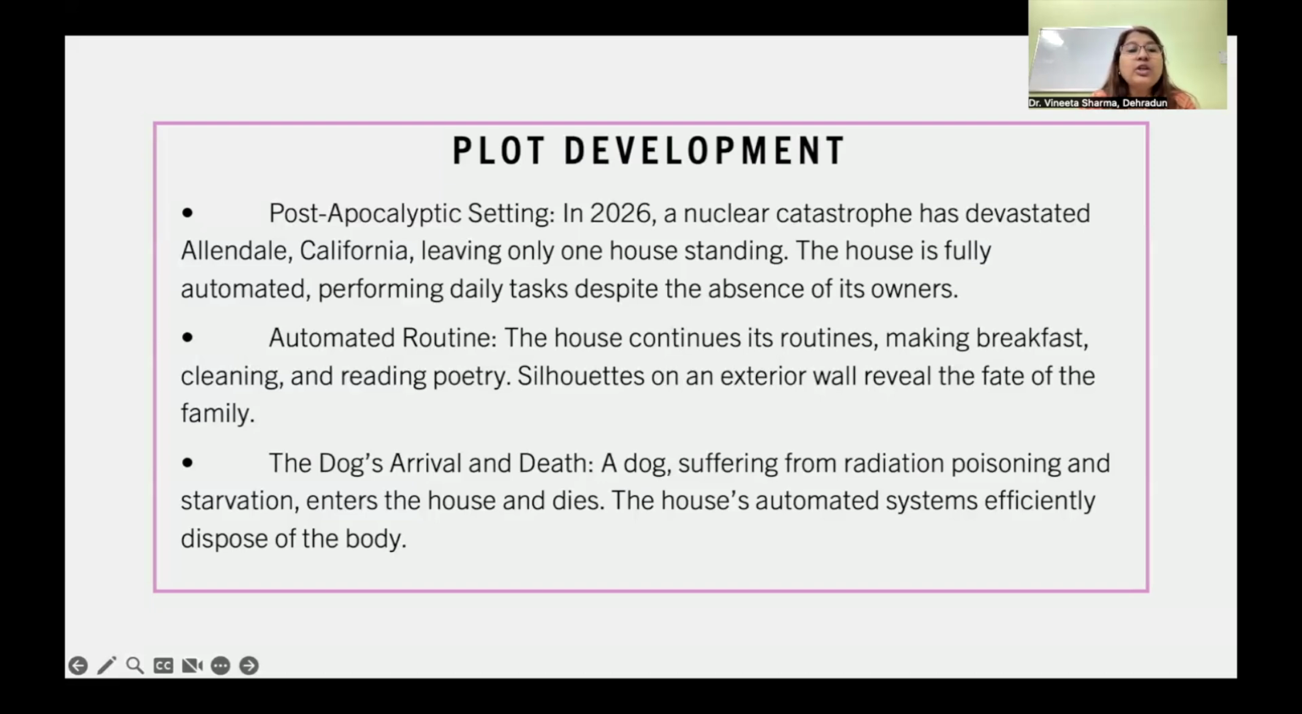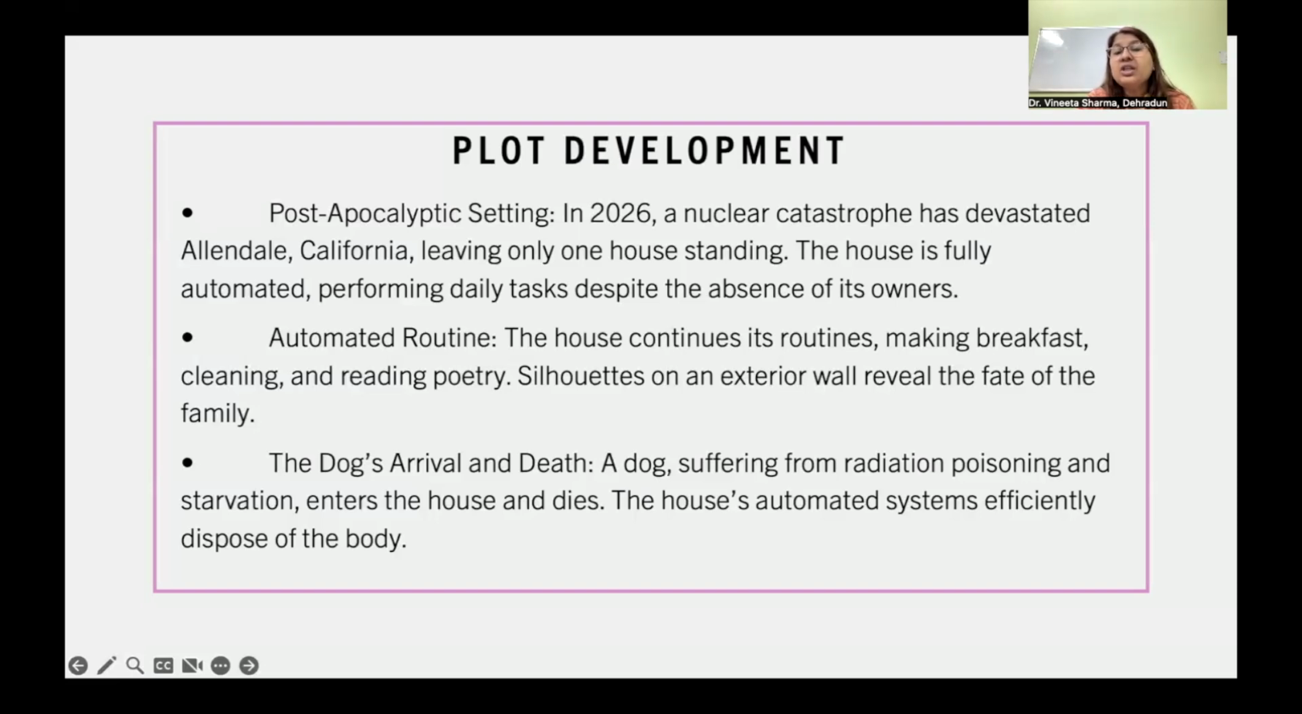The house is fully automated, performing daily tasks despite the absence of its owners, right? In the house, we do not find any human being, but the working of the house is being done. Why? By the machines and robots, because the house is completely automated. Automated routine. The house continues its routines, making breakfast, cleaning, and reading poetry.